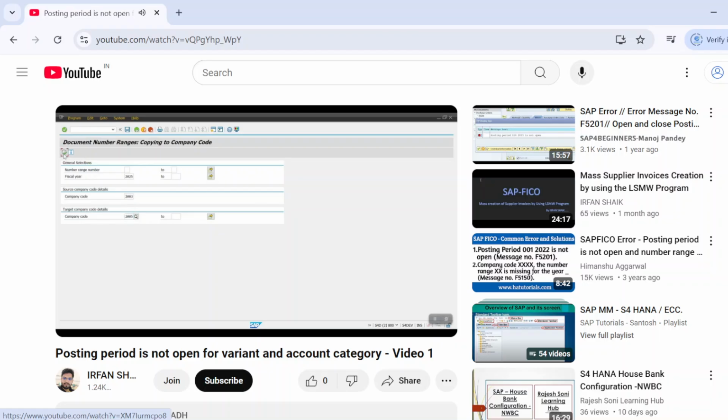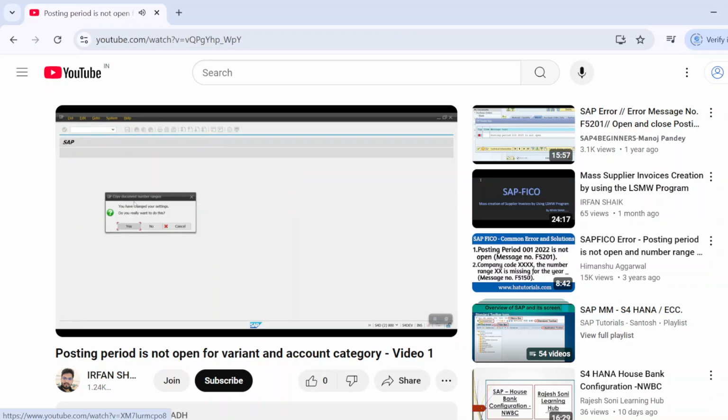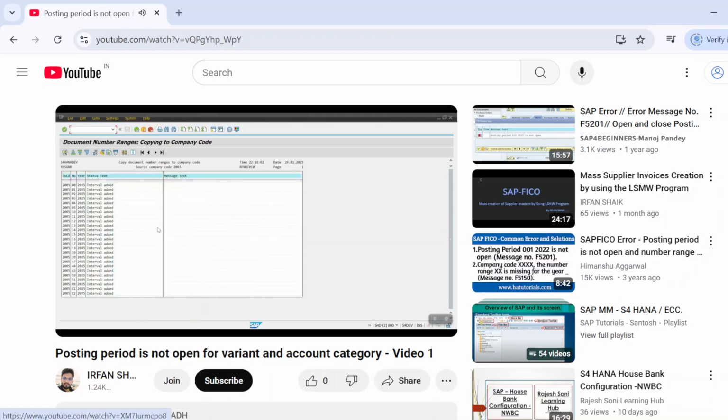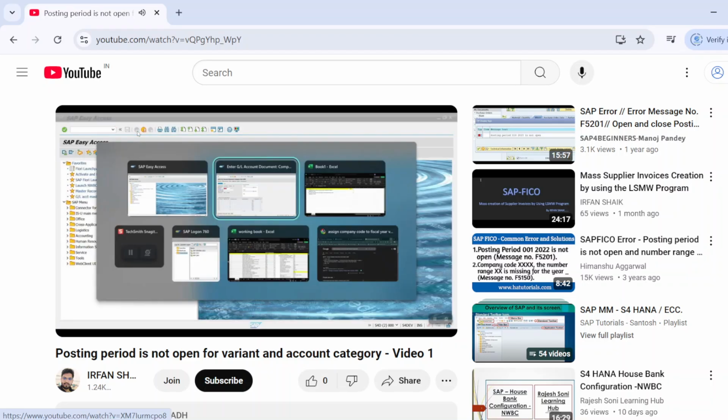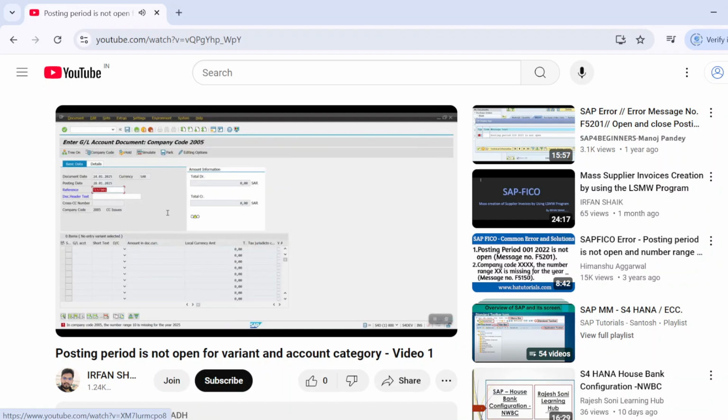Then click on execute here. Then the system will ask, do you really want to do this? Click on yes. Then you can see all the intervals have been copied. Then go one step back and one more step back. Then go back to your FB50 screen and hit enter. Now you can see that the error has been bypassed.